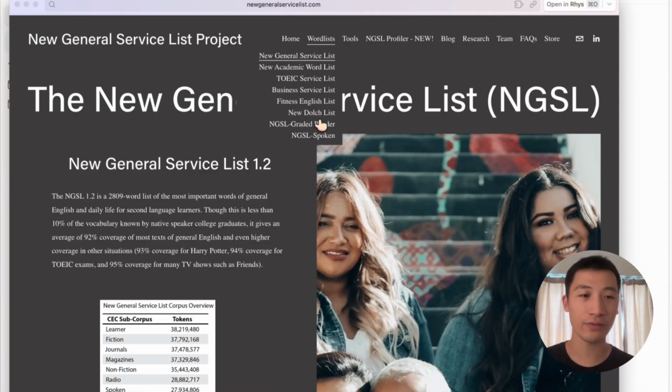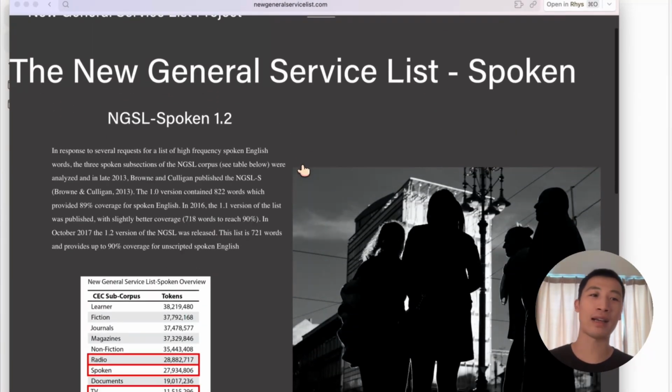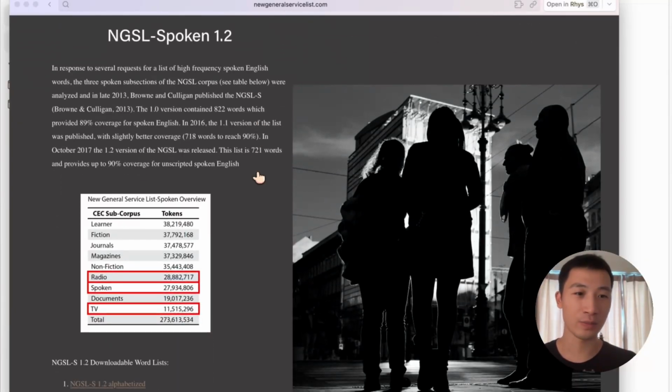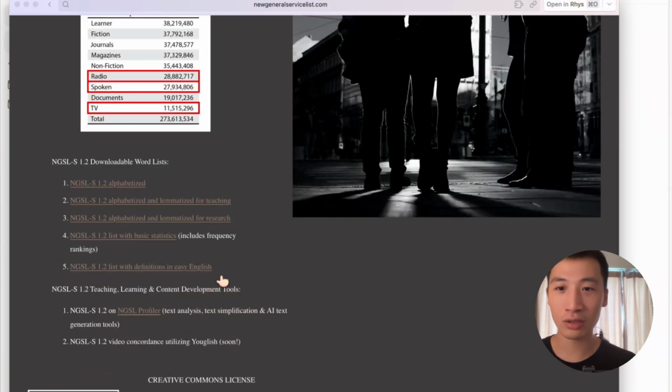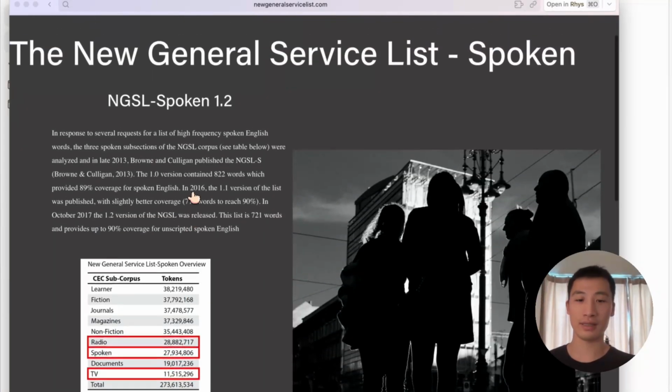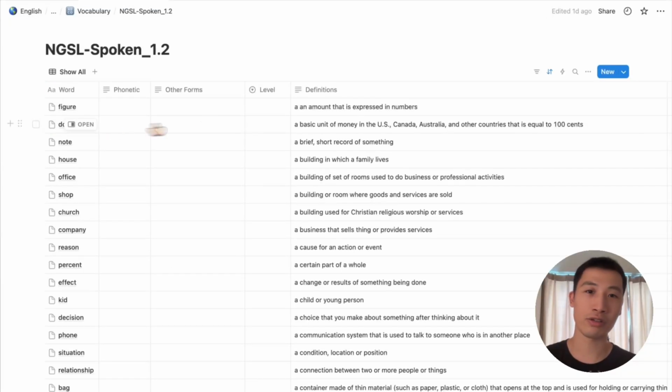And I found the NGSL spoken word list, and I thought if I learn all the words in this list, maybe my spoken English will be better than now. So I downloaded this NGSL 1.2 word list and put it in my Notion database.